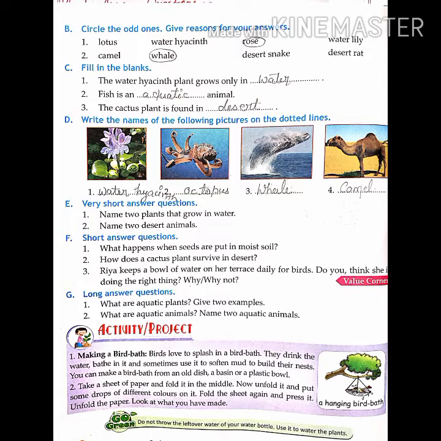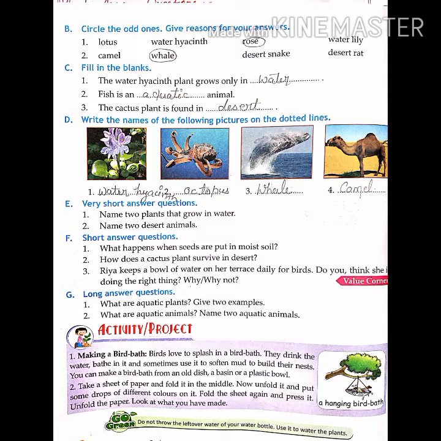First one: lotus, water hyacinth, rose and water lily. Which is the odd one? Rose. Rose is the odd one. Why? Because rose is a land plant, a terrestrial plant, not an aquatic plant, and the rest of the plants need more water as they are aquatic plants. Sorry, I said animal by mistake. Lotus, water hyacinth and water lily need more water for their survival, except rose.